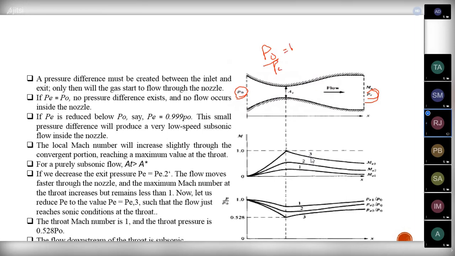The pressure ratio at the inlet and exit is equal to 1, which means there won't be any flow inside the nozzle. If you want to induce flow inside the nozzle, we need to reduce the exit pressure. If I slightly reduce the exit pressure, we get a small flow inside the nozzle. The flow will be a subsonic flow.